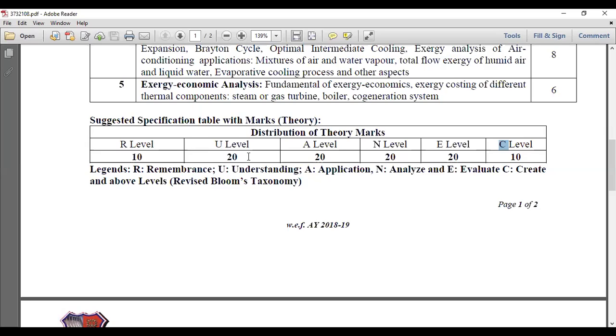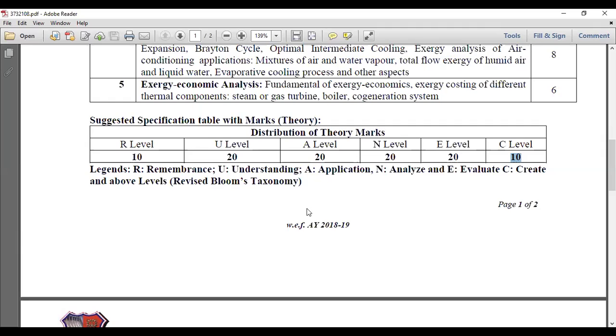And evaluate: in this part you have to solve numericals, so they will ask 20 percent, that is 20 marks, of numerical. And creative, they will ask about 10 percent, but this is uncertain. Uncertainty is there in the creative level. They will also balance the 10 percent in terms of the understanding, remember, or the remaining levels of Bloom's taxonomy.